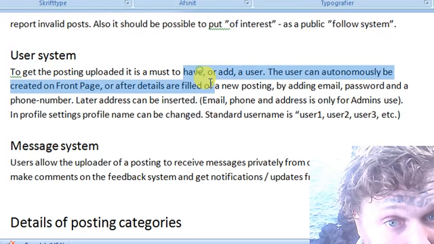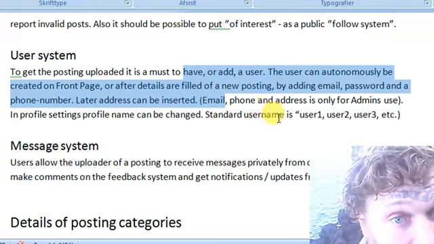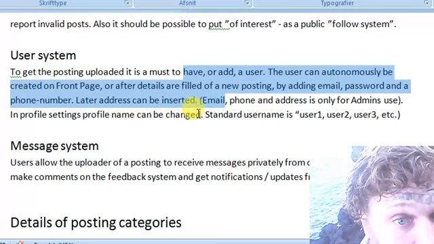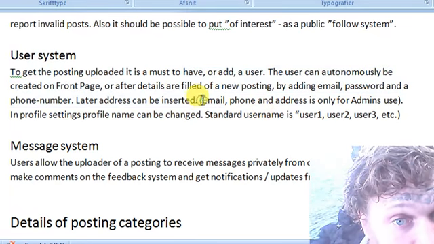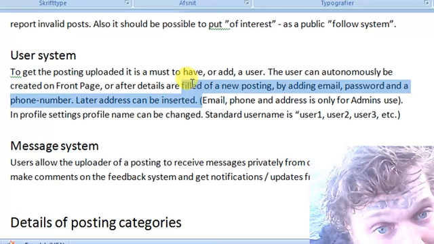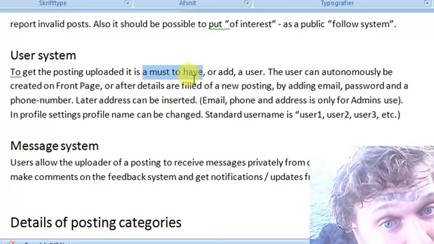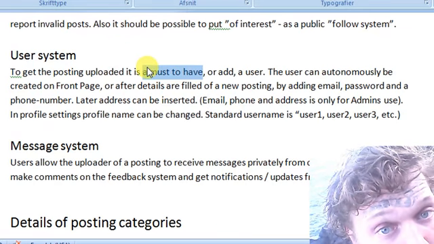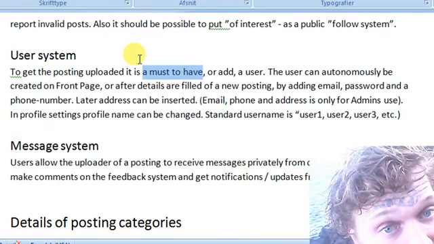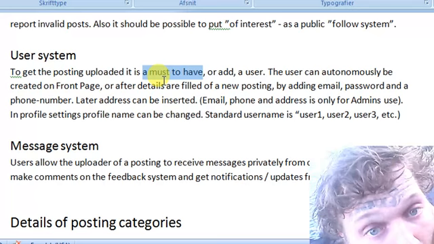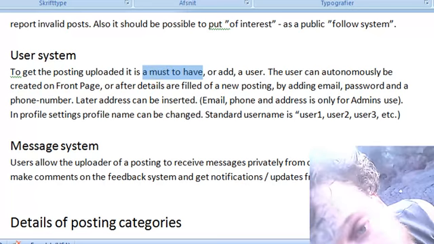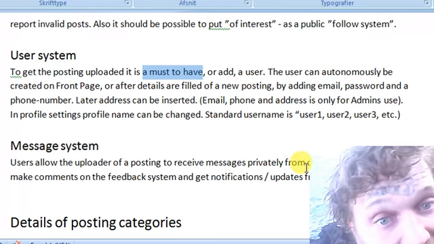Here in general, I'm talking about how the user is generally a must to add a posting. It is actually a must. I'm putting it here as a must, so we can see or comment, or that person can comment in some way. There can be an interaction